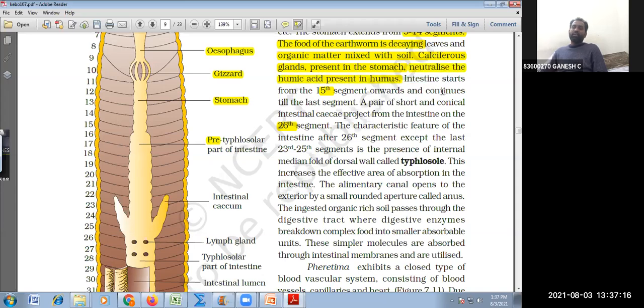Humic acid conversion is fast, but the decaying of humic acid is very slow. So the nullification of acidity takes place. Generally, in our stomach the food is acidified. But in the case of earthworm, the acidity is neutralized in the stomach because of the calciferous gland. Which gland is neutralizing the acidity in the stomach because of humic acid?